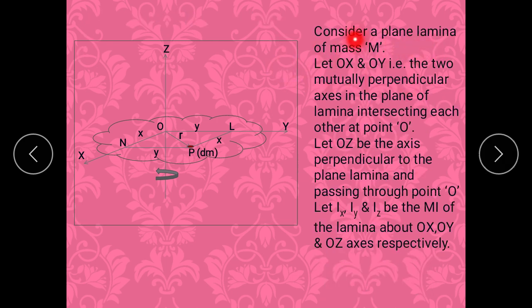So we have to consider over here a plane lamina whose mass is capital M. Let OX and OY be two mutually perpendicular axes in the plane of the lamina, which are intersecting each other at point O. Let OZ also be the axis which is perpendicular to this plane lamina and passing through point O. Let Ix, Iy, Iz be the moment of inertia of the lamina about OX, OY and OZ axis respectively.